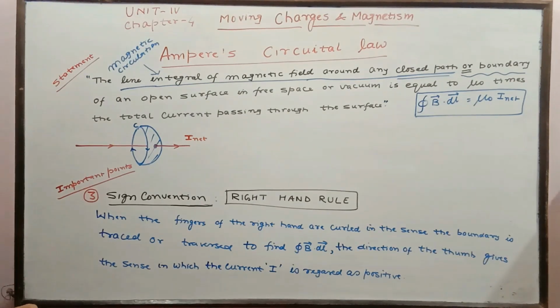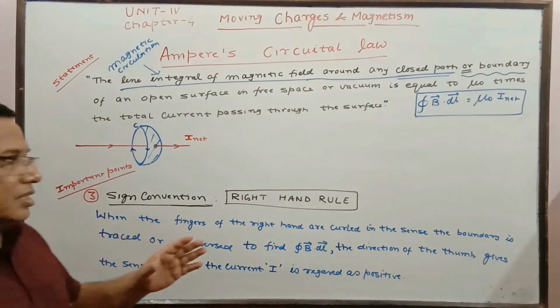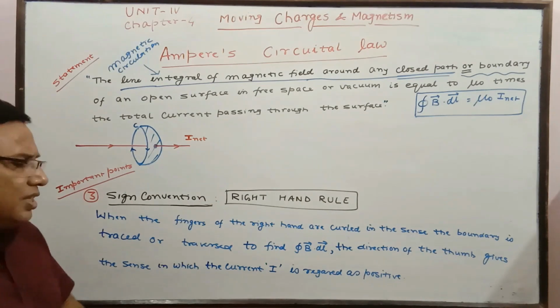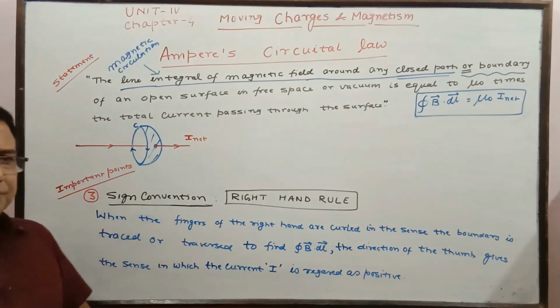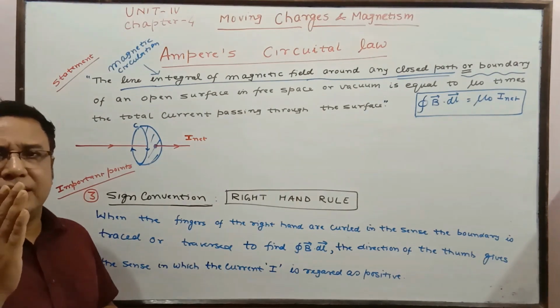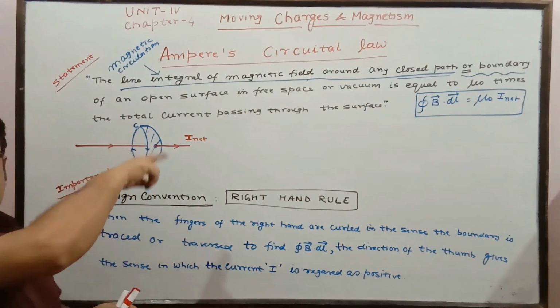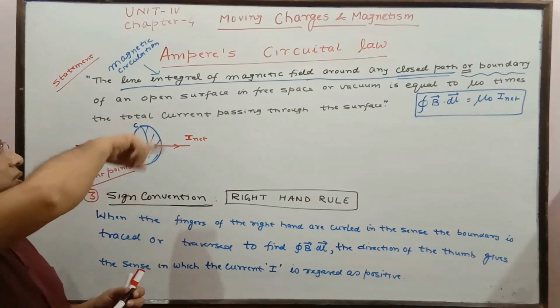Third important point we are going to discuss is the sign convention for the current that we are going to use there. Using the right hand rule, we are going to see the sign convention. We curl the fingers of the right hand in the sense the boundary is traced. Here the boundary is traced like this.